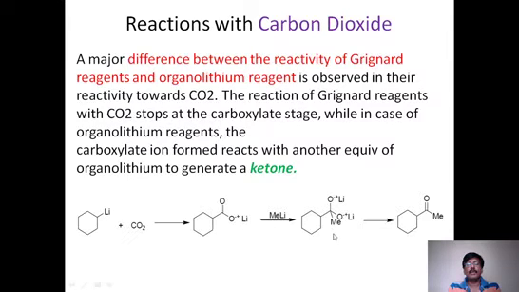Therefore, two alkyl groups are attached to the carbon dioxide carbon, and the remaining two oxygens are in the form of OH. Already we know that two hydroxy groups on the same carbon will give you a carbonyl. So a carbonyl is formed at this level. That's why we see that organometallic compounds of lithium, that is alkyl lithiums, on reaction with carbon dioxide give ketones as the end product.